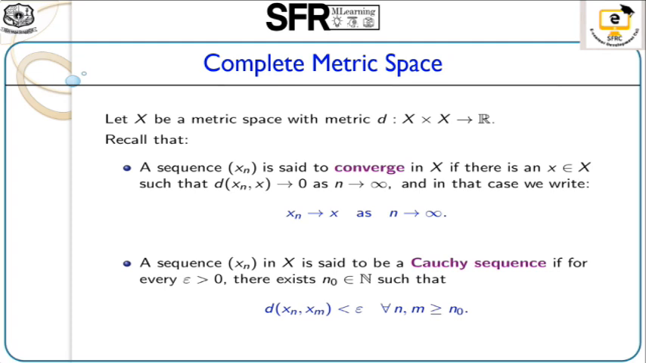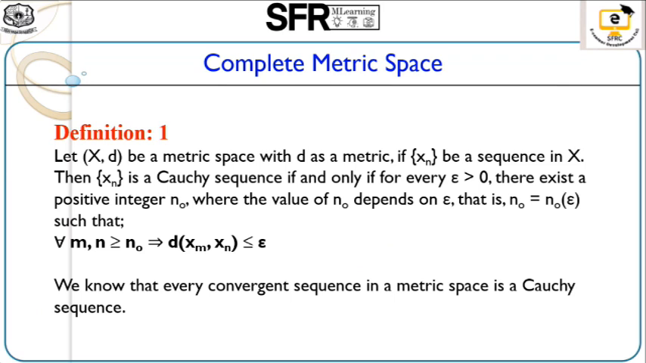The next definition is Cauchy sequence. A sequence xn in X is said to be a Cauchy sequence if for every epsilon, a small quantity greater than 0, there exists a number n naught from the natural numbers such that the distance between xn comma xm must be less than epsilon for every n comma m greater than n naught.